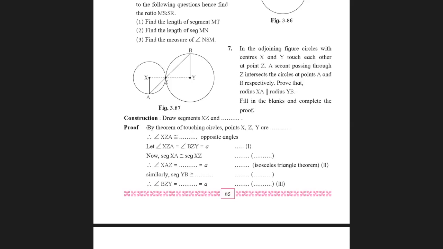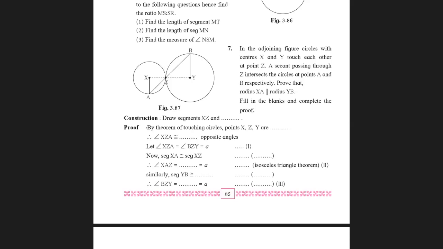Let angle XZA equal angle BZY equal A. Now, segment XA is congruent to segment XZ. What is the reason? Radii of the same circle. So in the bracket, you will write radii of the same circle.